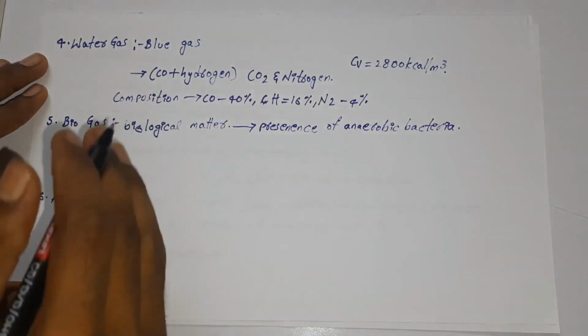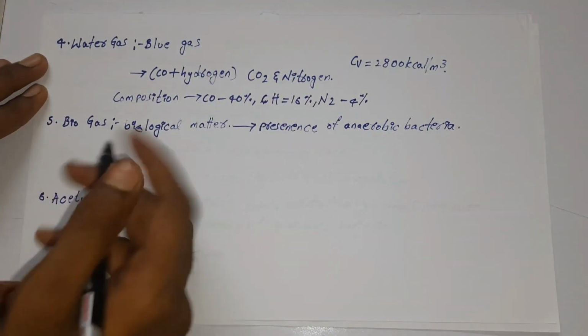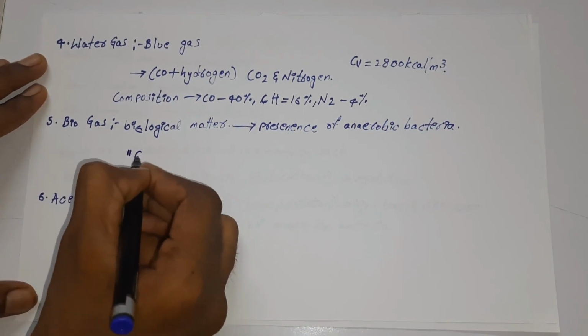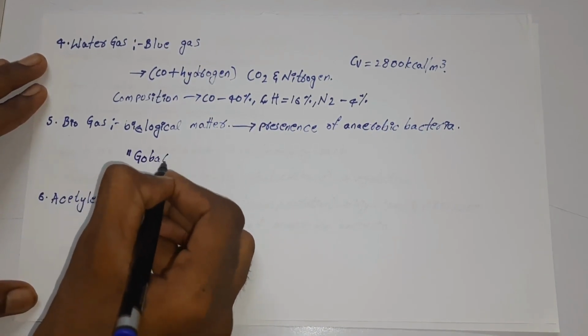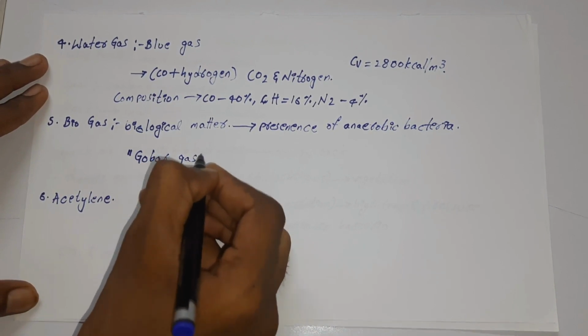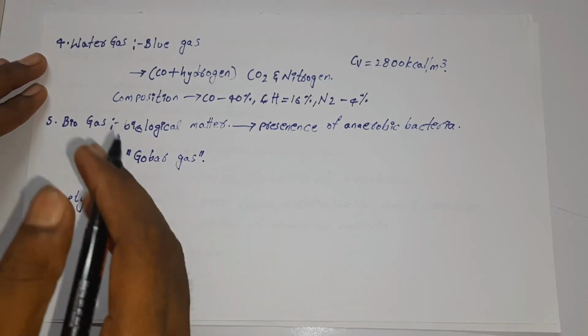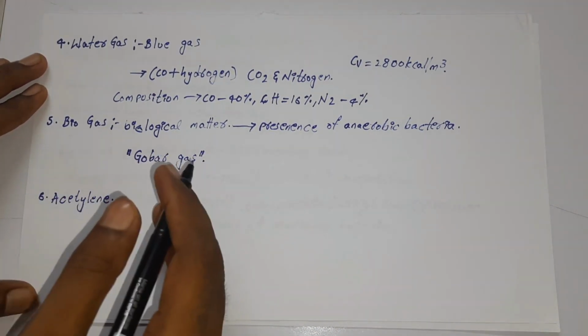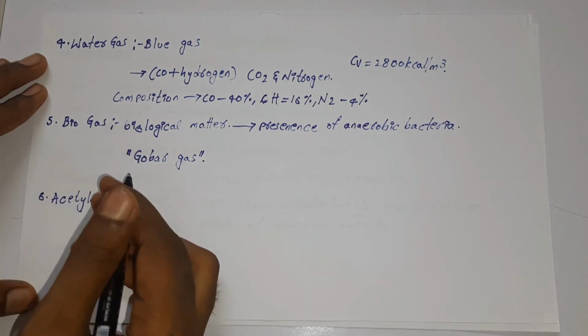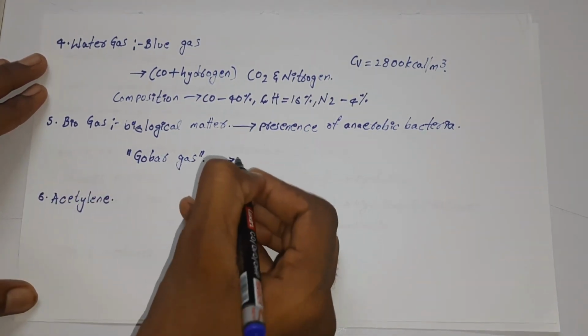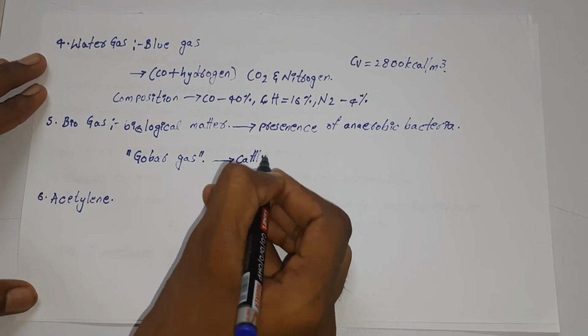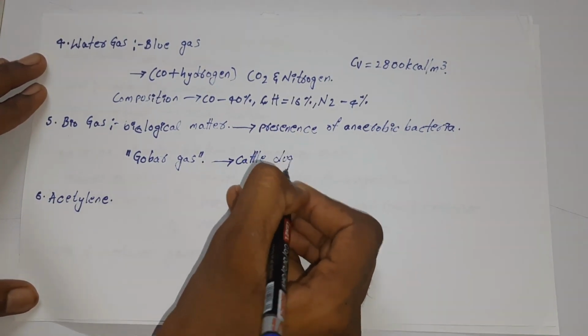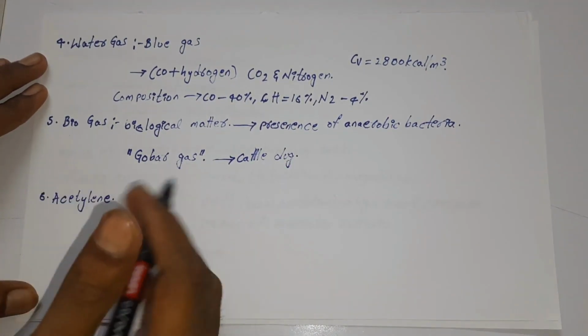The best example for biogas is gobar gas. The gobar gas is formed by the decomposition of cattle dung.